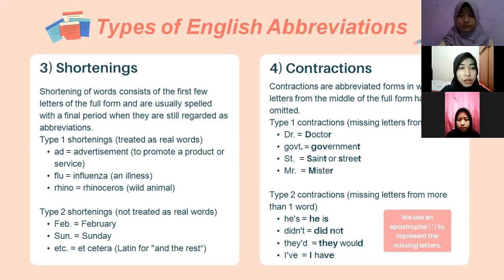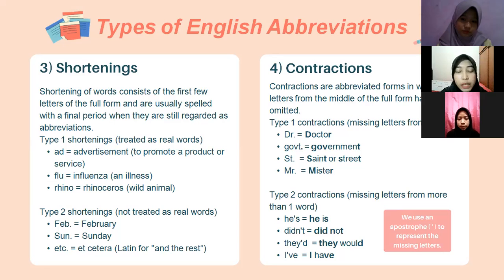The fourth type of English abbreviation is contraction. Contractions are abbreviated forms in which letters from the middle of the full form have been omitted. There are also two types of contractions. The first type is missing letters from one word. The examples are the contraction of the word doctor as Dr. and government as Govt., and so on. The second type is missing letters from more than one word. The example is from the words he is.